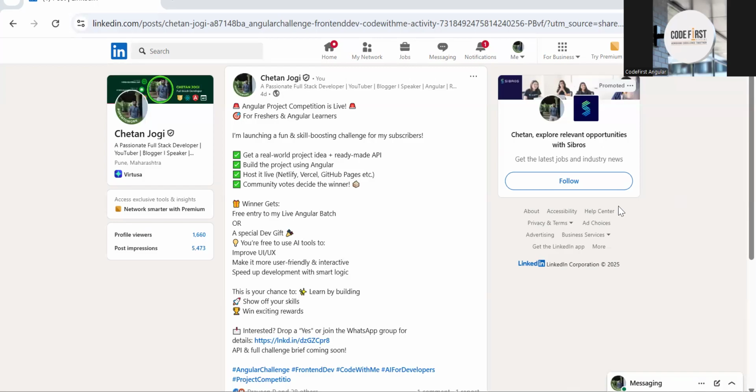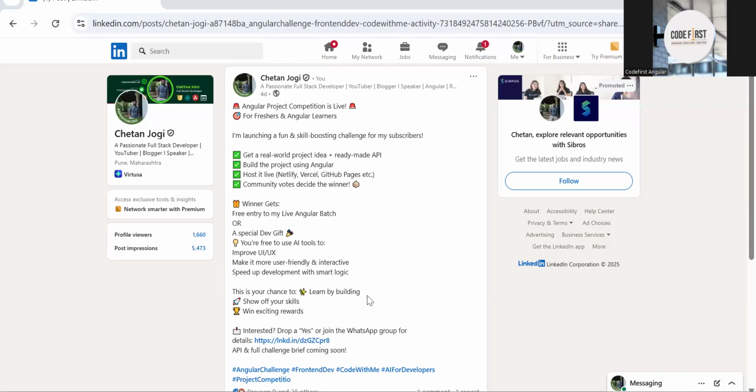first, some conditions: you should be a fresher. If you are experienced, you can obviously participate, but it will be unfair to freshers who are in the learning phase. So it is majorly for freshers or people in the learning phase only. You can participate. I have created a URL, and just to participate, I have created a WhatsApp community. You can join that, and we will be communicating about that competition in that particular community only.